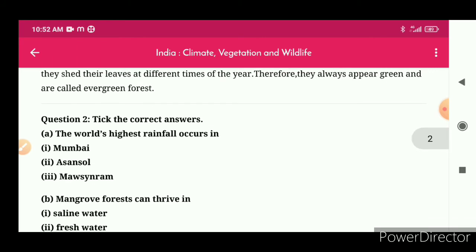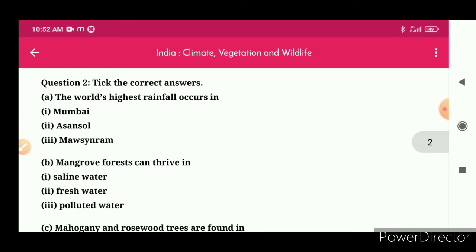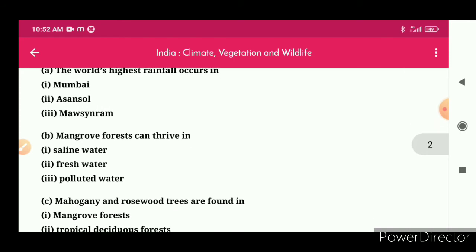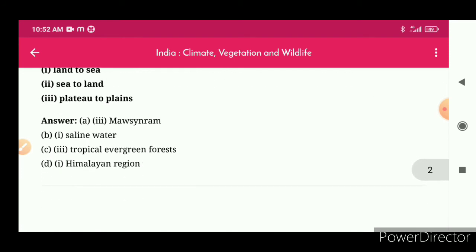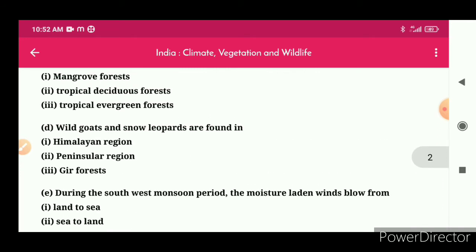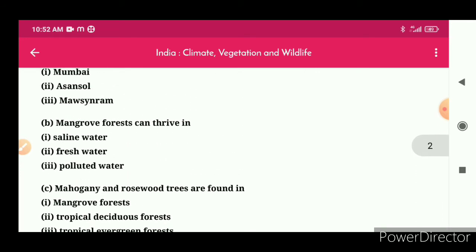Question number 2. Tick the correct answer. A. The world's highest rainfall occurs in: options are Mumbai, Asansol, and Mawsynram. Answer is Mawsynram. B. Mangrove forests can thrive in: options are saline water, fresh water, and polluted water. Answer is